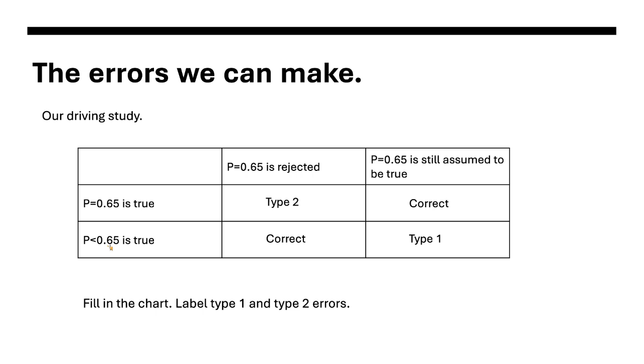P is actually less than 0.65 is true, but 0.65 is still assumed to be true. That's your type 1. That's your false positive. Okay, so we have the false positive and the false negative.